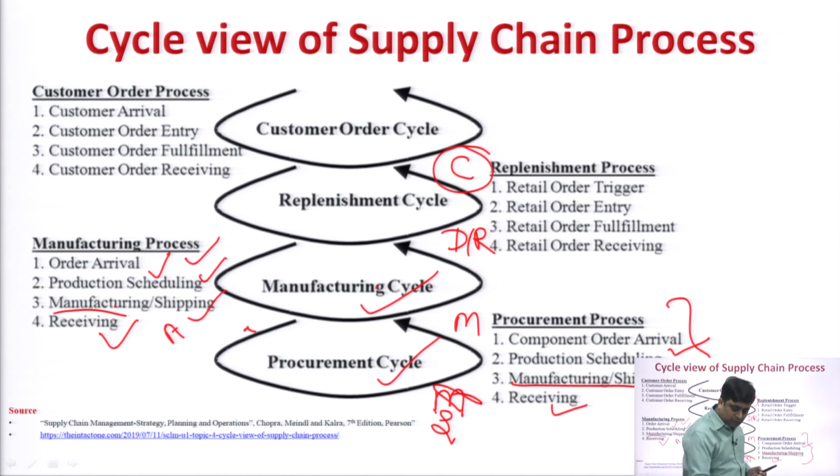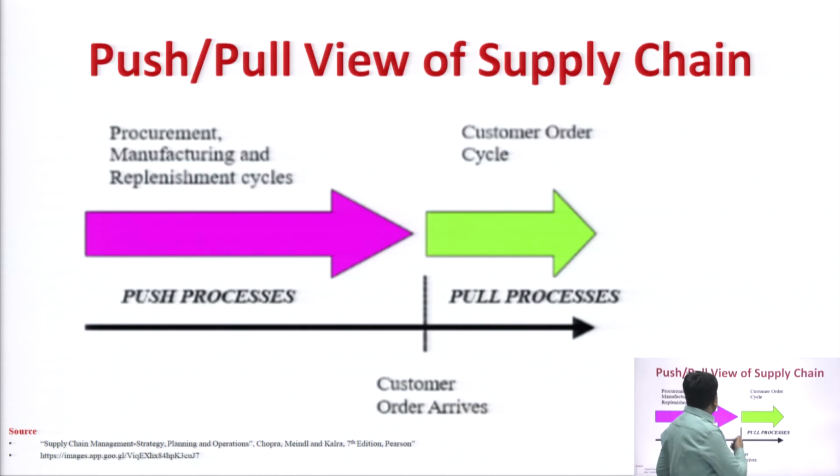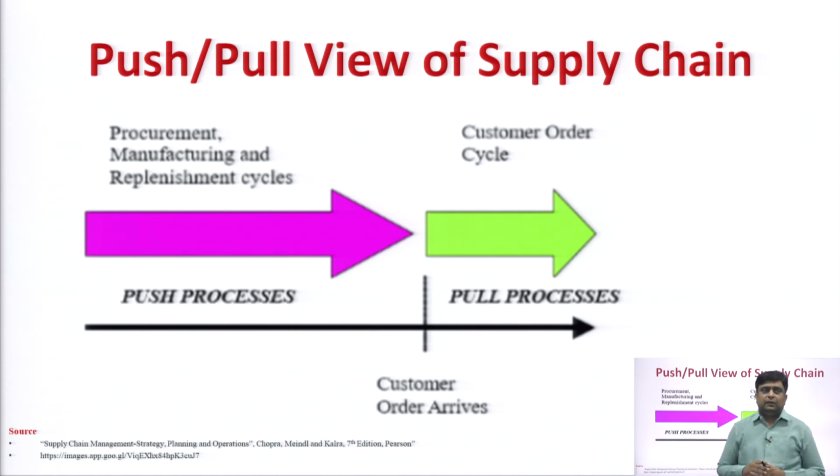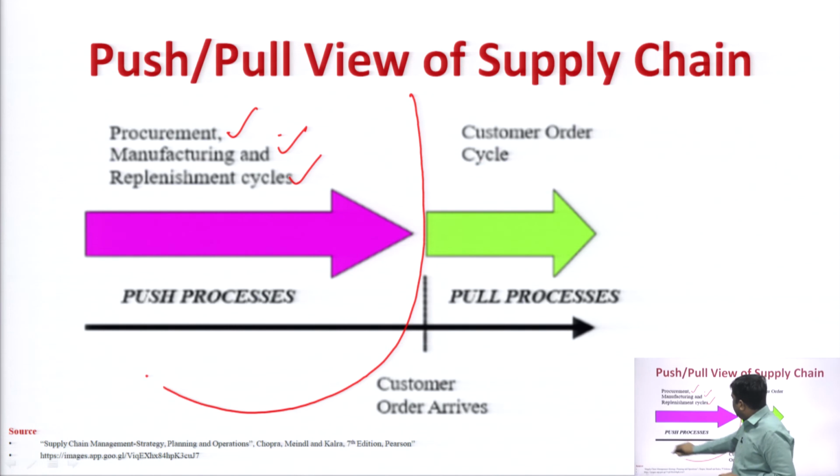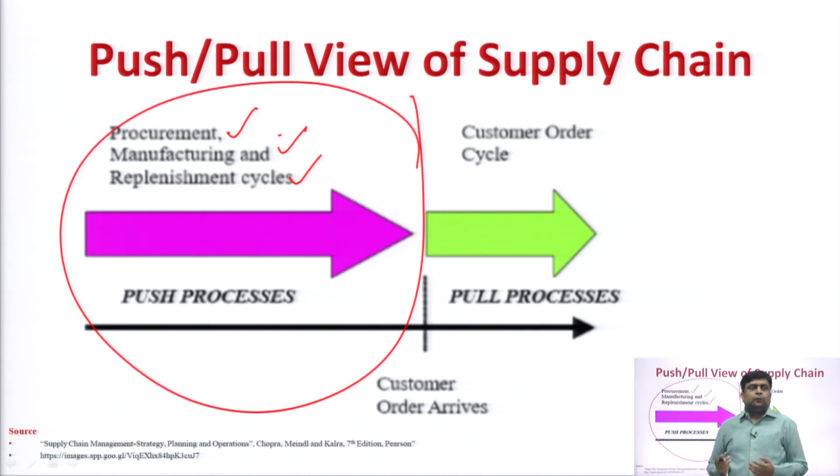Another aspect of the supply chain is the push or pull view of the supply chain. This is also an important domain. You have seen those cycle views: procurement, manufacturing and replenishment. All of these come in the category of push process. Push means you create the product or service before the customer order arrives.